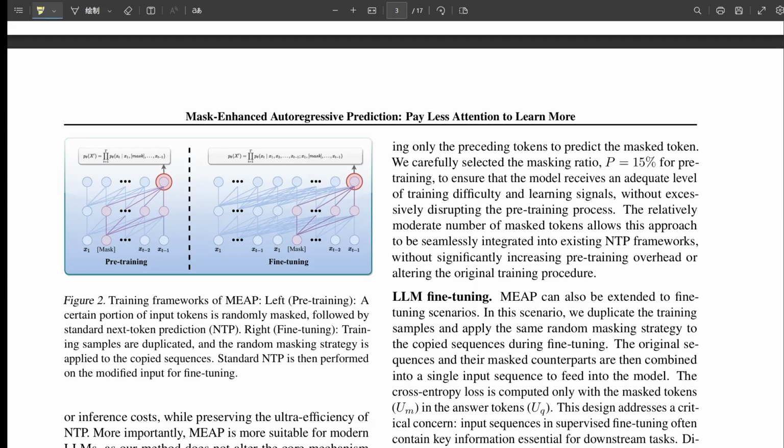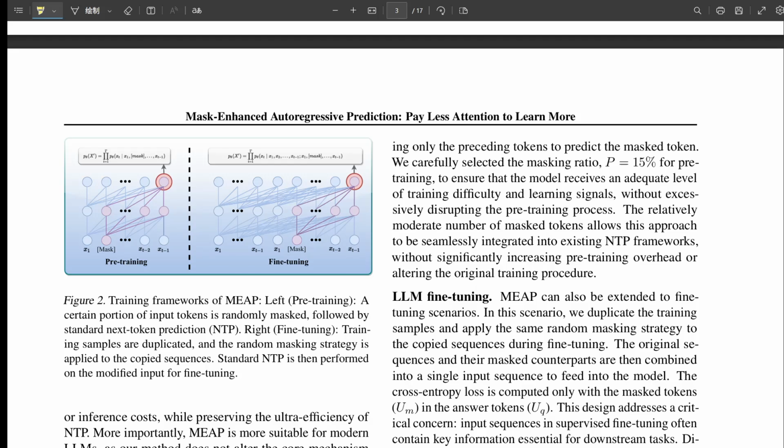And what's really neat is this adds basically zero extra computational cost during pre-training or inference compared to standard NTP. No new layers, no complex loss functions, just changing the data slightly. So the idea is to force the model to be a bit more robust, maybe infer things better like MLM, but keeping the efficient NTP structure. That's the intuition, drawing on that denoising idea from MLM, but keeping it autoregressive and efficient.